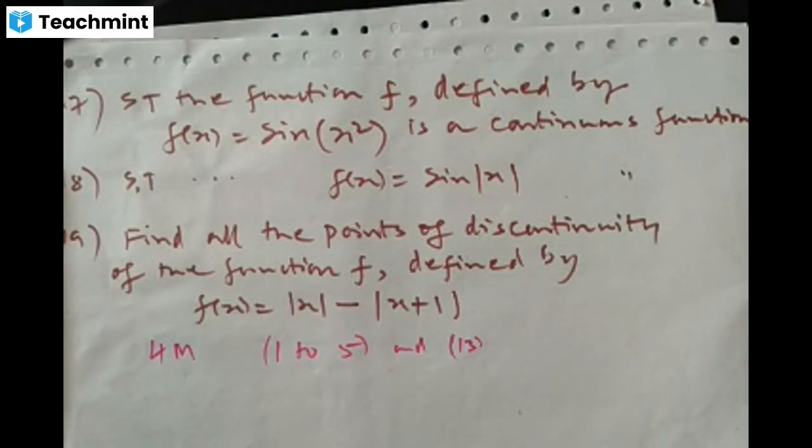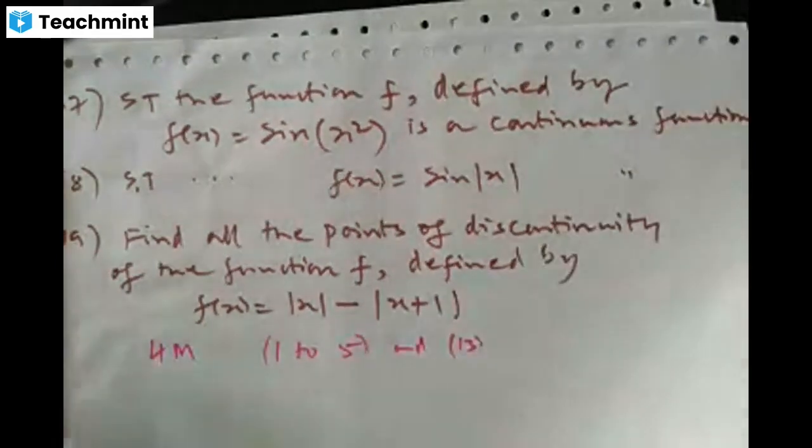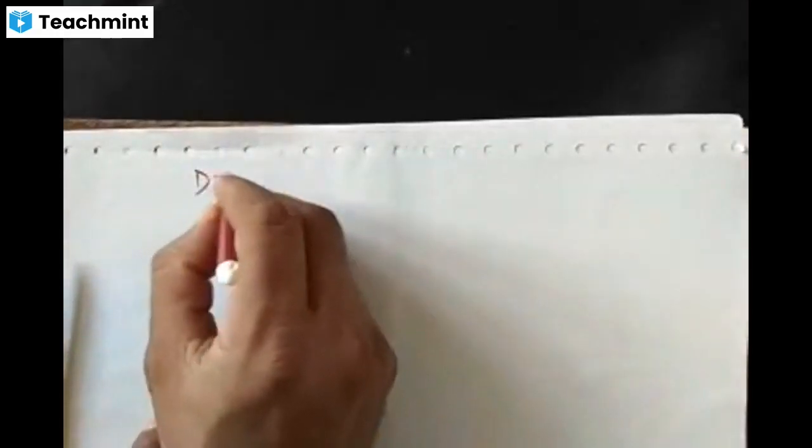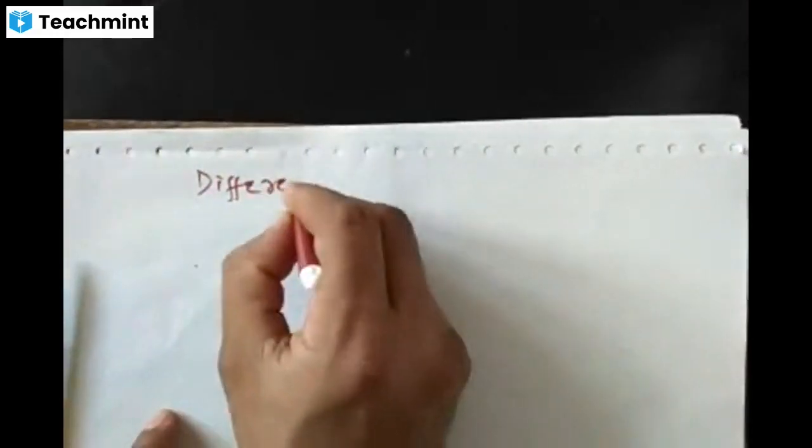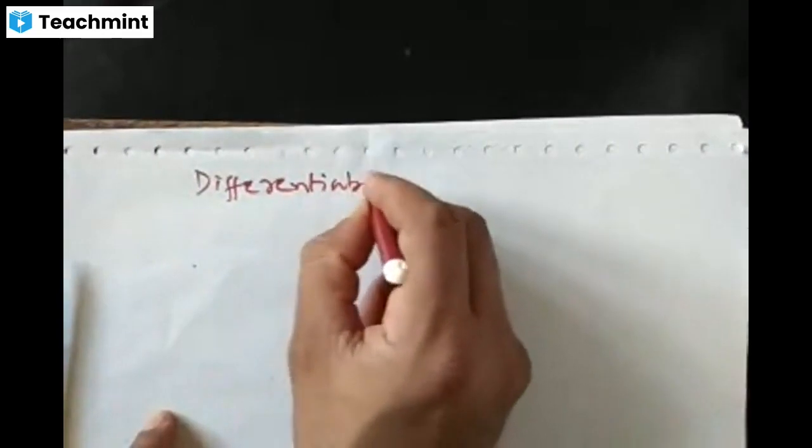So with this, we have finished the concept continuity. Now we shall move on to the next concept, that is differentiability. So we have already learned derivative of a function at a point, right?